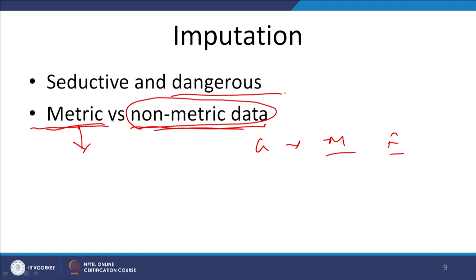Had the data been metric, for example on a scale of 1 to 5, let us say how much is the score the respondent is giving. People have given different scores, somebody has given 2, somebody 4, somebody 3, somebody 5, somebody again 4, it is fantastic. If somebody has not given, we can determine it by using some substitution method. But if it is non-metric data, 1 or 0, or just a nominal scale, it is only a representation, so what is the meaning of trying to fill it up, right. It is a very big mistake people make, so be very careful with it.